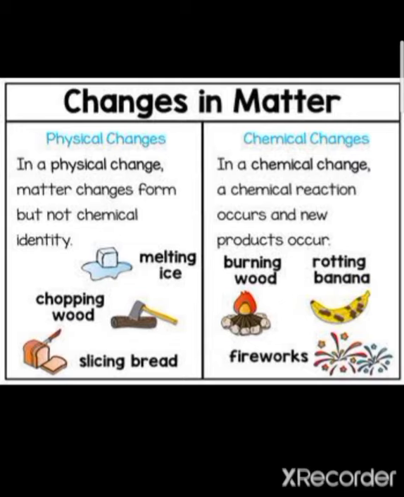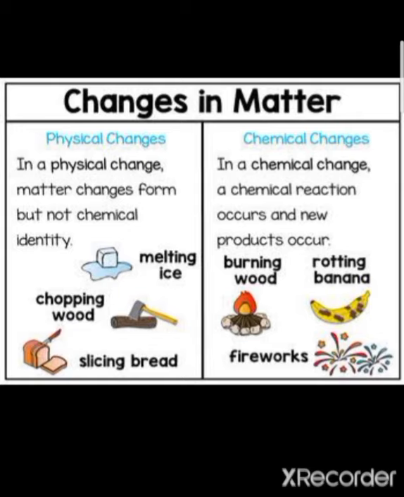Next one is chemical changes. In a chemical change, a chemical reaction occurs and new products are formed. It means when a chemical change occurs, the initial substance converts into a new substance.